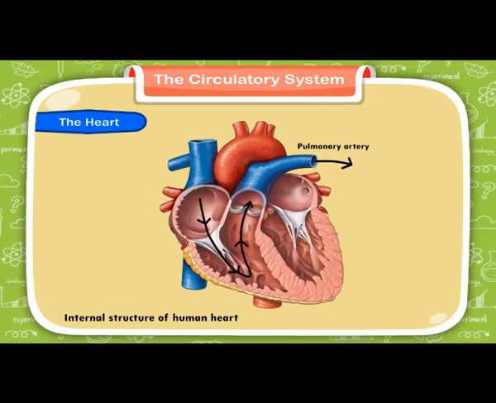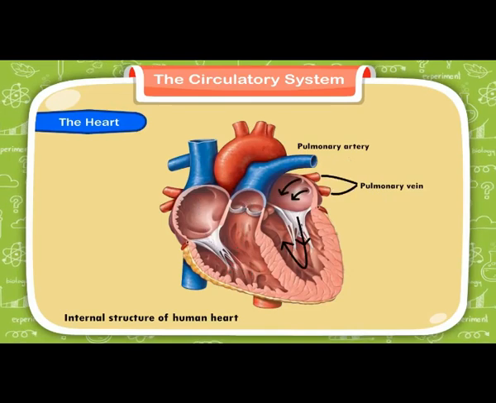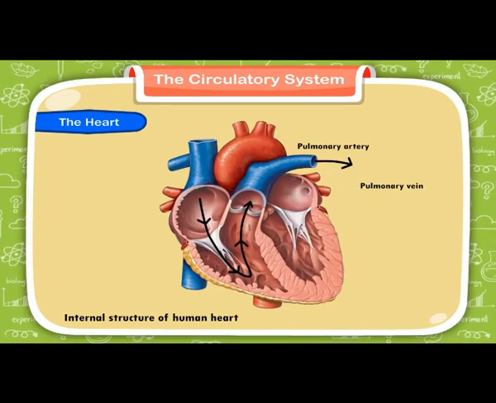The upper 2 chambers were contracting and sending the blood to the lower chambers. The lower chambers were emptying the blood by sending it to the lungs. This is how the heart was pumping. The heart works like a pump to keep the blood continuously flowing through the network of blood vessels. And the rhythmic pumping of blood by the heart is called the heartbeat.